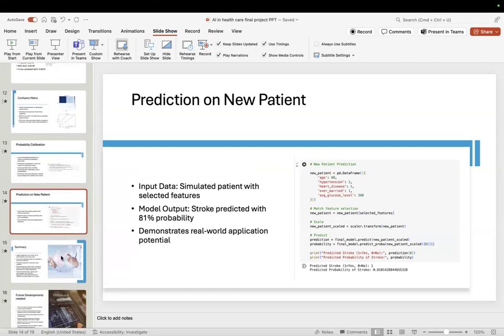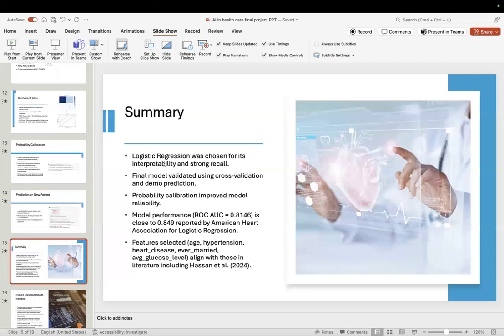Coming to the summary, logistic regression was chosen because of its interpretability and strong recall. The final model was validated using five-fold cross-validation, and probability calibration improved the model's reliability. Model performance is close to 0.849, as reported by the American Heart Association for logistic regression. This is one of the literature sources we chose. The selected features are age, hypertension, and heart disease, which also aligns with the literature, including Hassan.